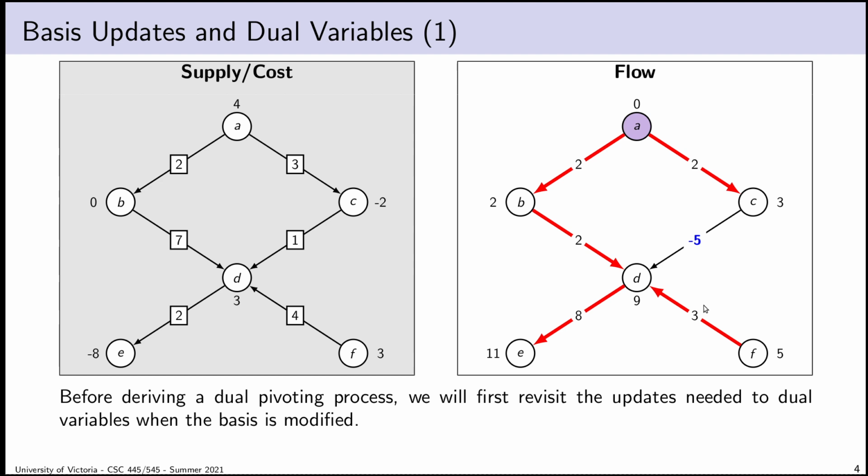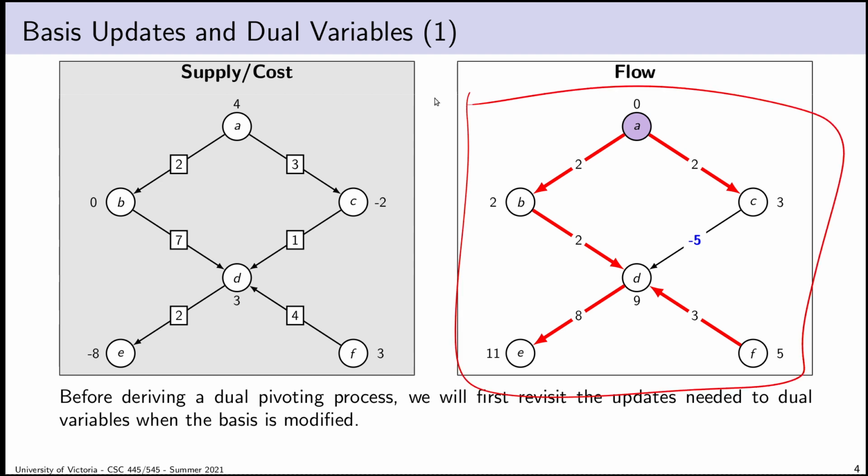What updates are required? We saw previously that, okay, here's the flow I have at this step. And if I perform a pivot, I have to make sure that all of the variables, so the flow variables, the dual optimization variables, and the dual slack variables, are kept up to date. Of course, I could do this by generating them all again from scratch. We saw back in part 2 of this sequence that you can do that. At any step, with linear time algorithms, we can recompute all of those variables.